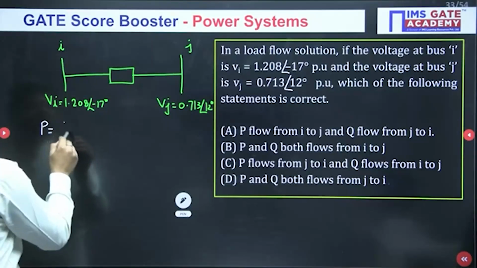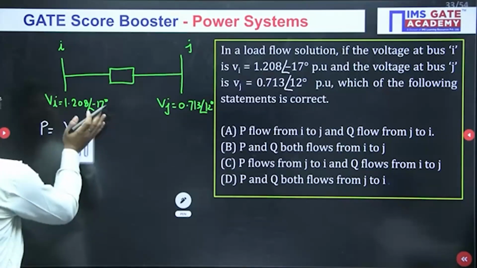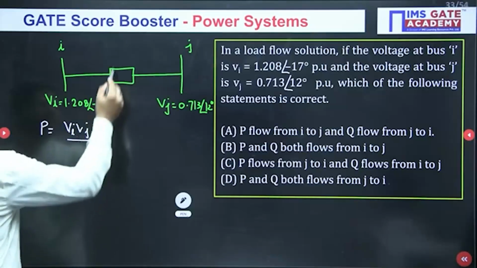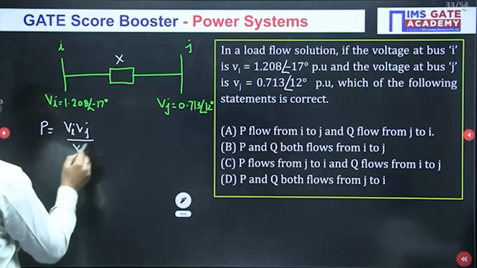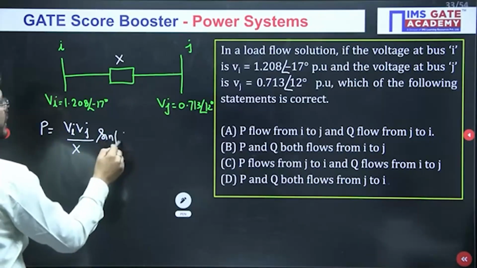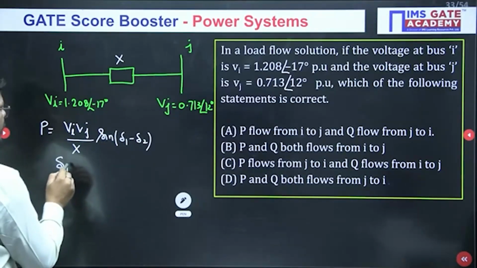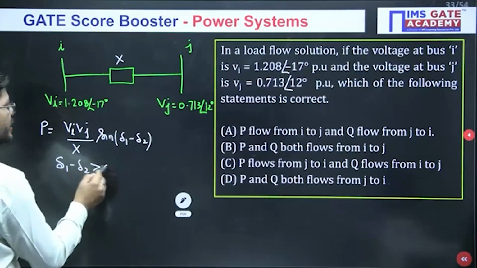So P is given by Vs into Vr, or we can write here Vi into Vj upon, let me call this element X, upon X sine of del 1 minus del 2.